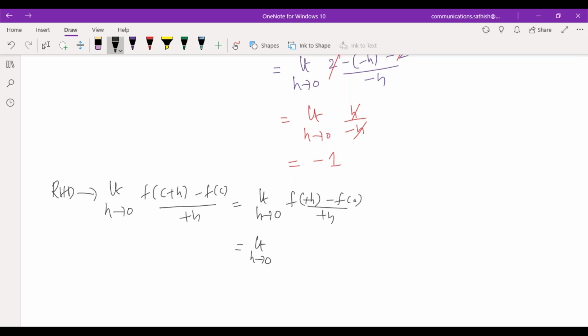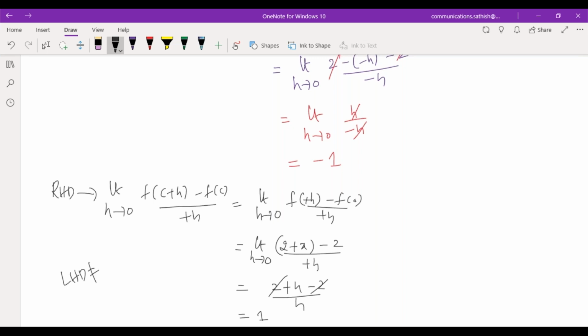Limit h tending to 0, plus h means what, ma? 2 plus x, minus 2, by h. I have to replace x with this one. So 2 plus h minus 2 by h. This 2 will get cancelled. The total value will be what, ma? 1, or not? Yes, sir.